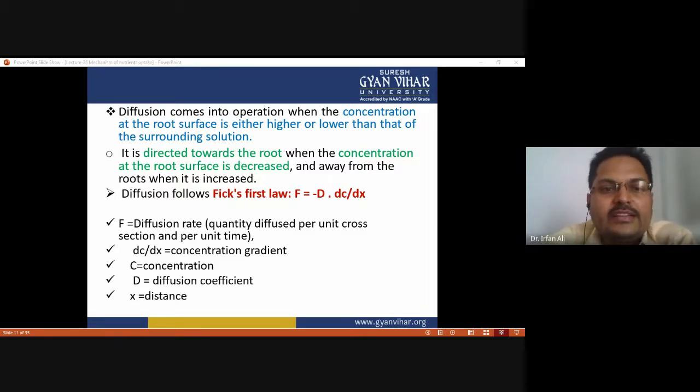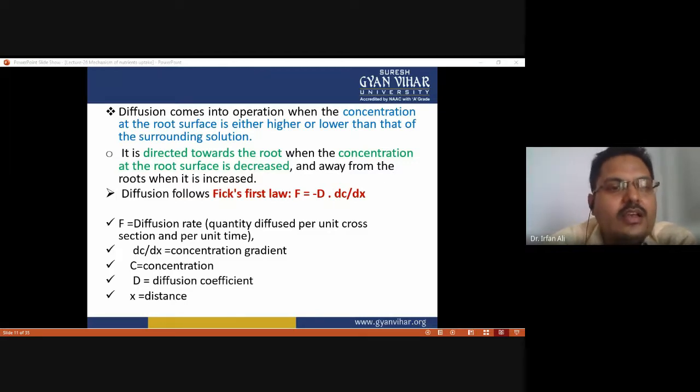This law, Fick's law, explains the diffusion rate. According to this formula, the diffusion rate depends on D and dC/dx, where D is the diffusion coefficient and dC/dx is the concentration gradient.